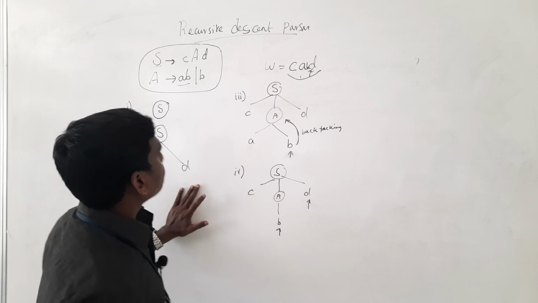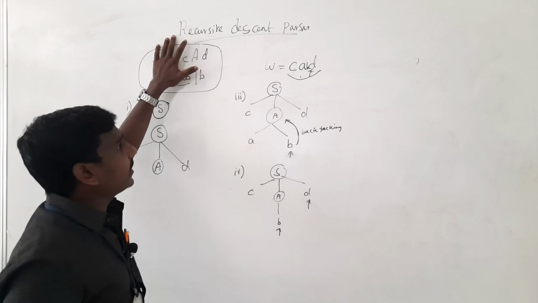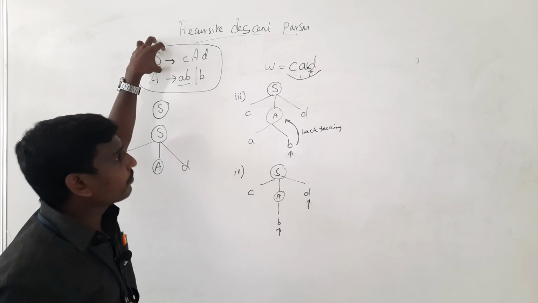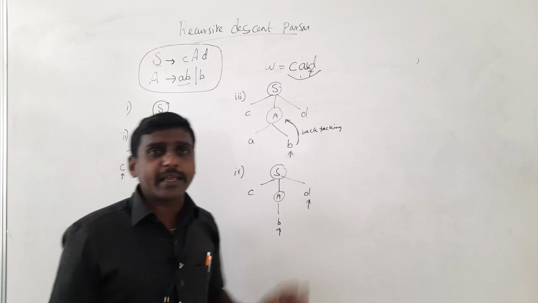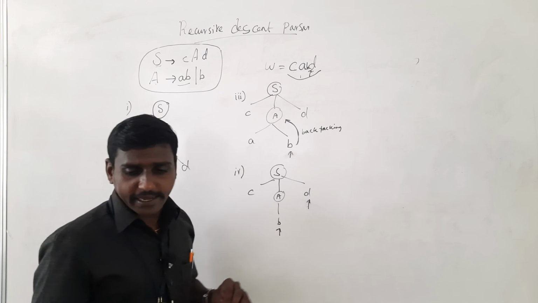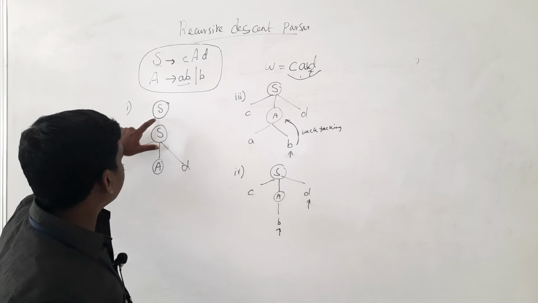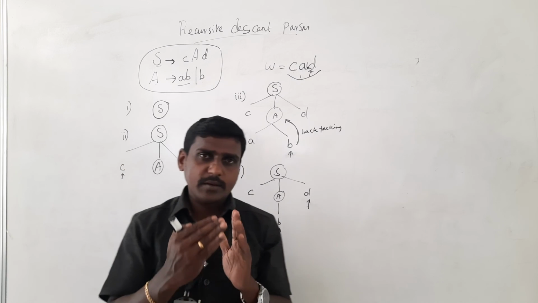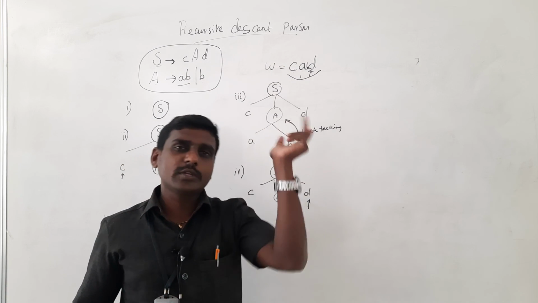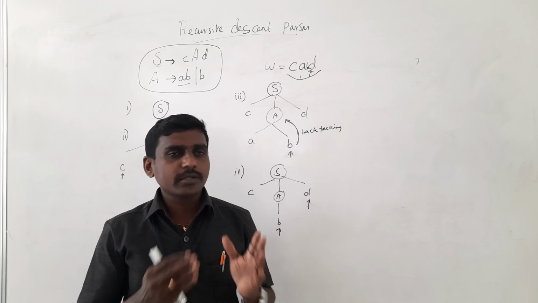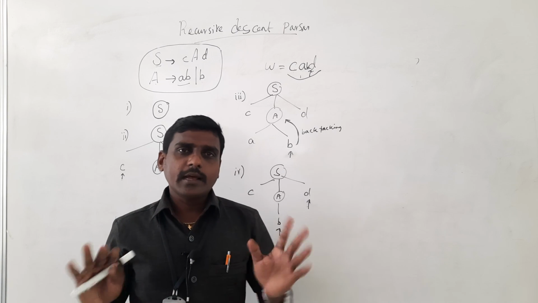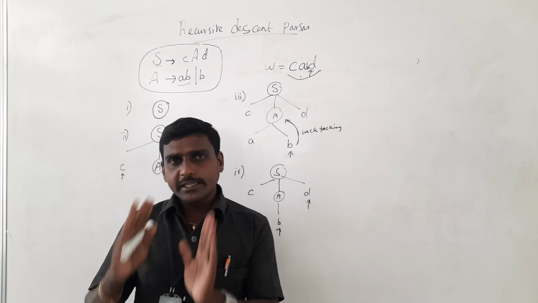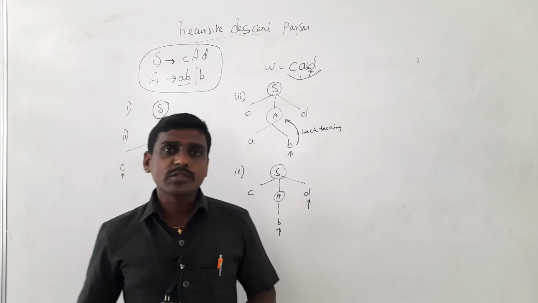Clear? So the thing is, first you have to check the grammar with the input symbol, starting with the start symbol, and you will get the final answer as CAD. We can parse the answer as this C, A and D. So you have to expand this S with the string and match the production. If a match doesn't happen, you want to backtrack to the next possible production. With that possible production, if there is a match, you can move the pointer. Otherwise, you can stop the procedure and halt, and it is not accepted. If it is matching, it is accepted. Clear? This is the concept of recursive descent parser.